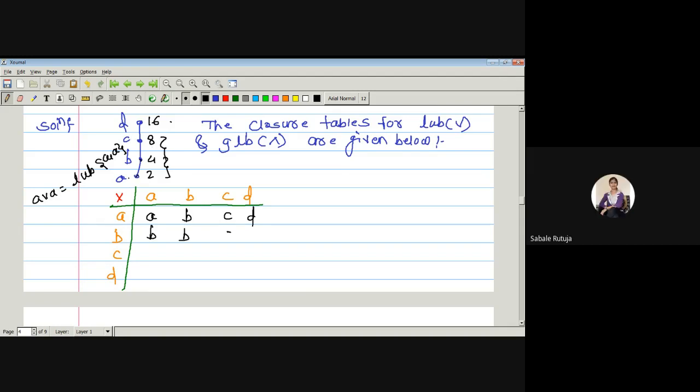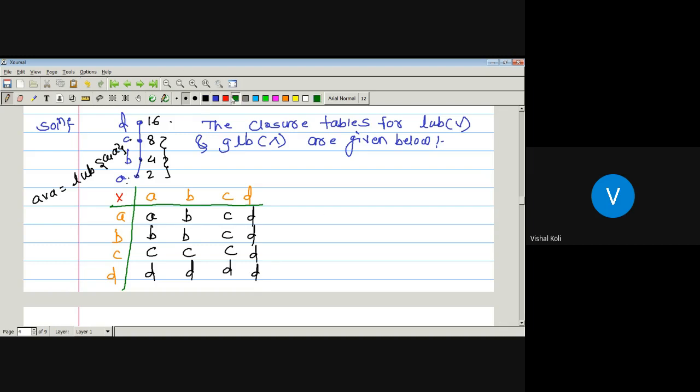C. And B and D, which is D. Same for C: C with A, C with B, C with C, C with D, D. D with A, D with B, D with C, D, and D with D.